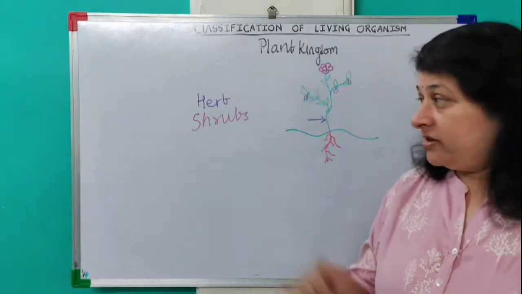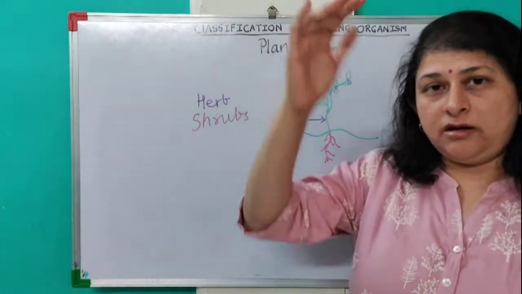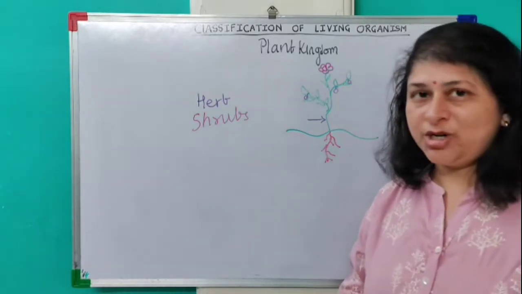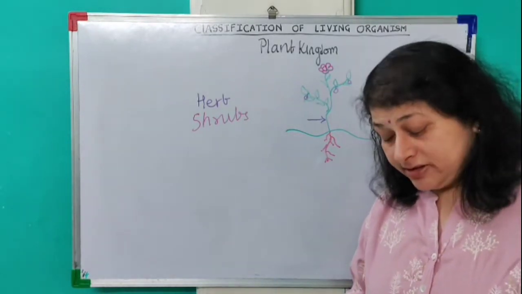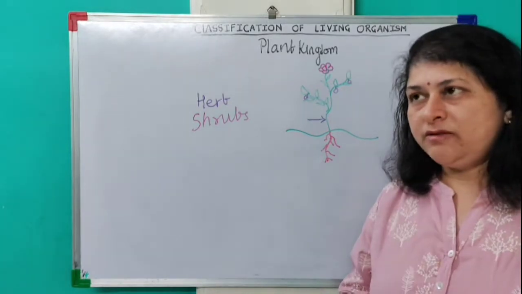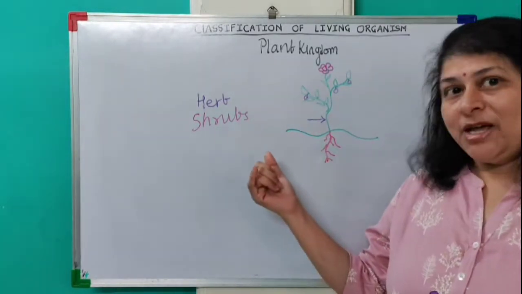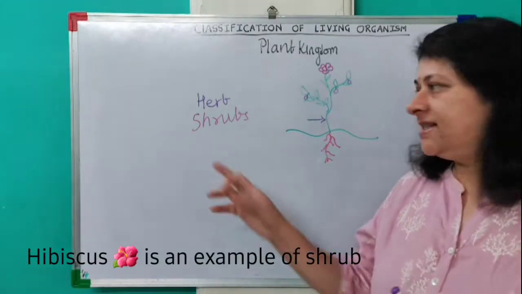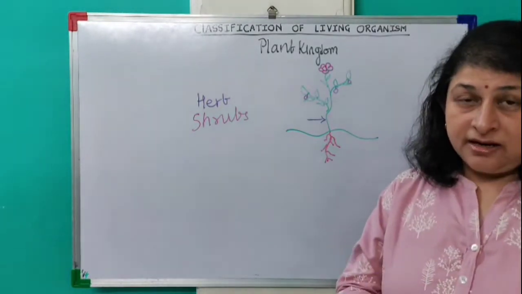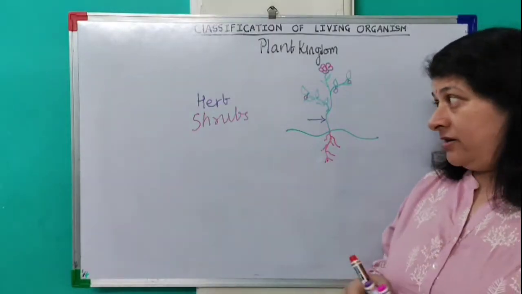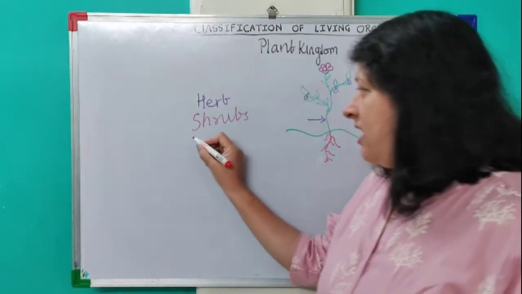Now, if these shrubs become taller, before going, let me give you a few examples of shrubs. The very best examples which you observe of shrubs are tulsi plant and yes, hibiscus plant. That is a very good example of shrubs. Third kind of plant which we observe are trees.